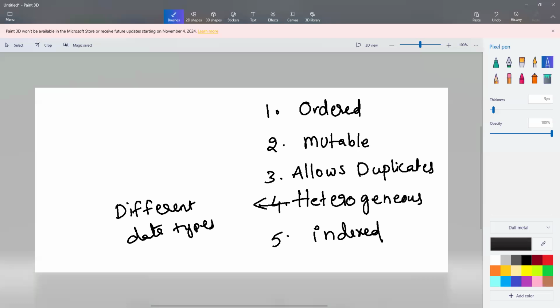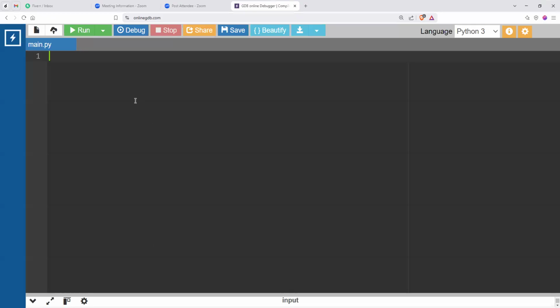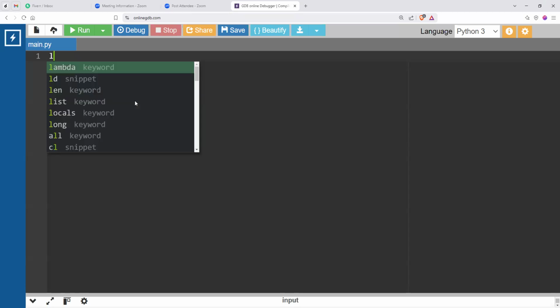Let's see how to create a list. So I already mentioned that lists are defined using square brackets and can hold multiple values separated by a comma. So now I'm going to create one list.